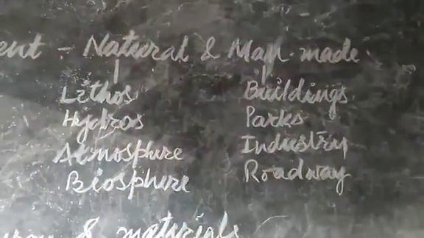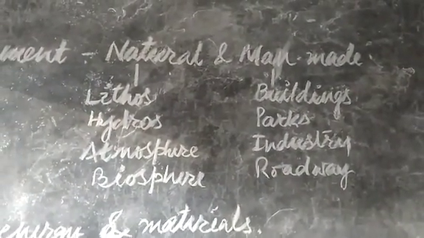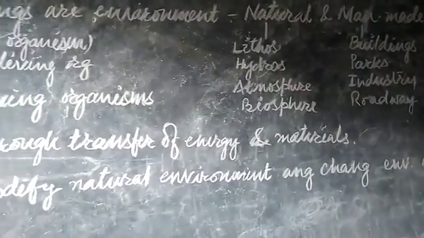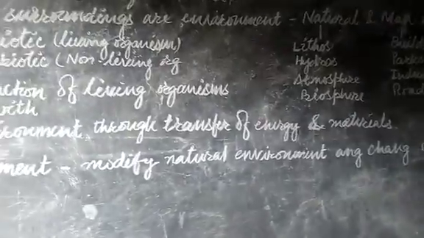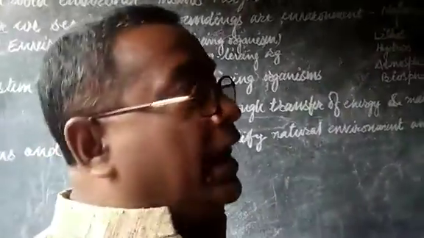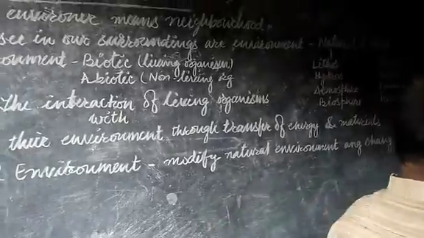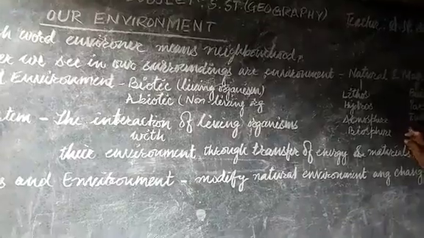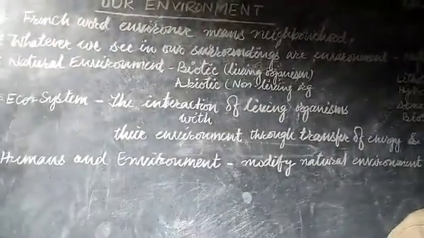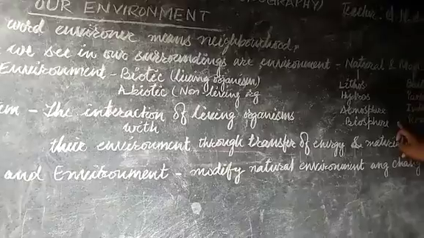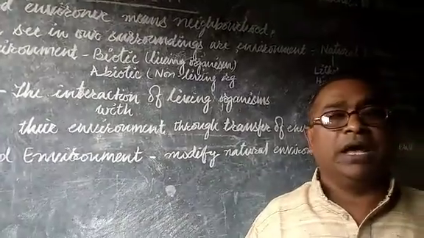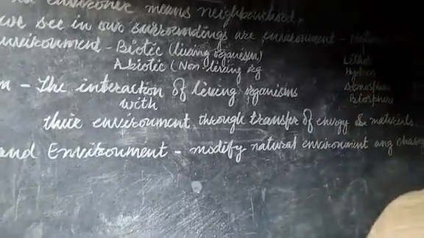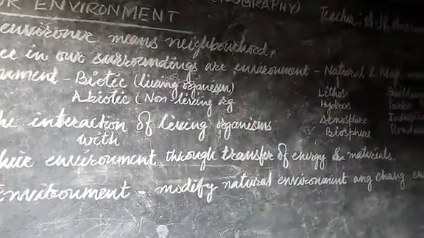These also create positive or negative impact on human beings. In this period, the man-made environment is also very, very important, because due to it we have become rich at the peak of civilization.